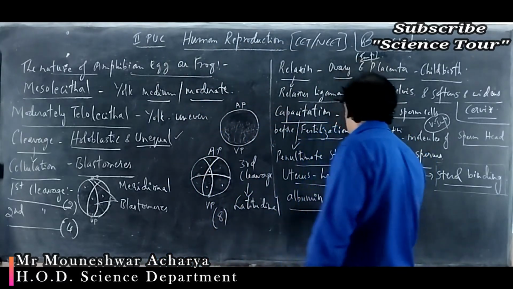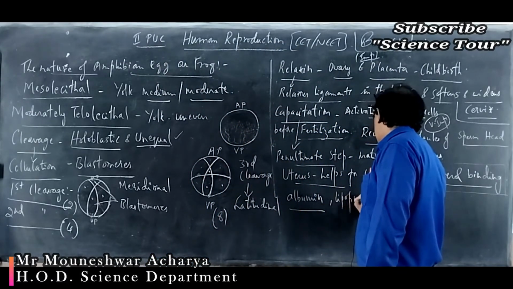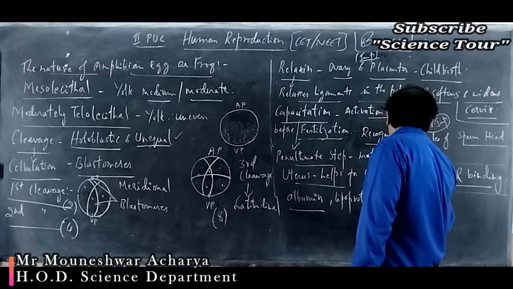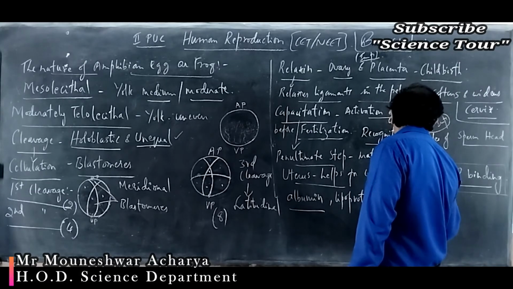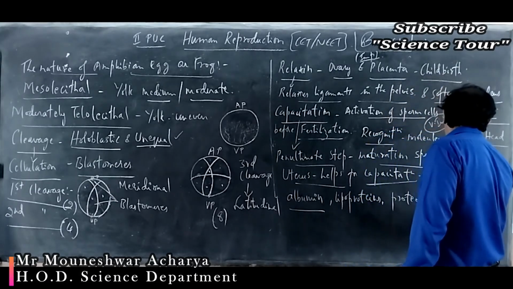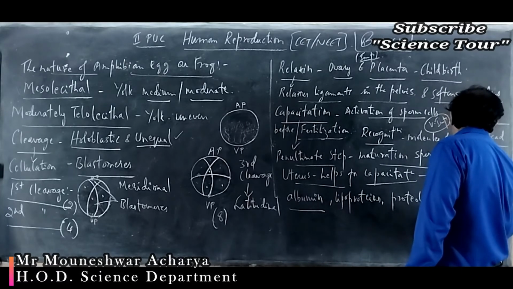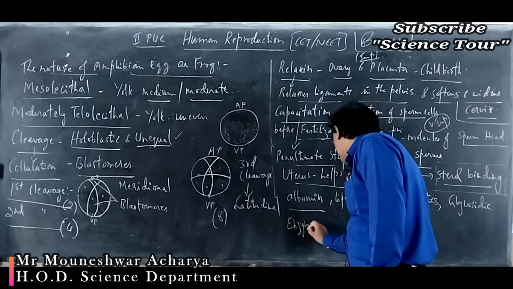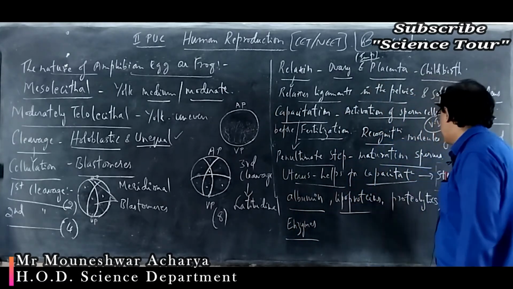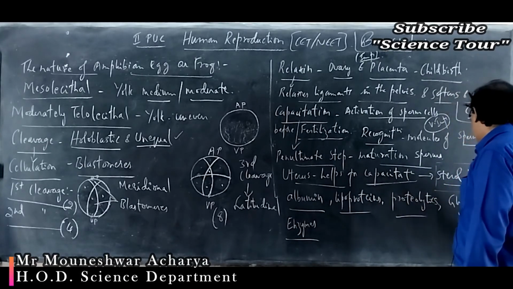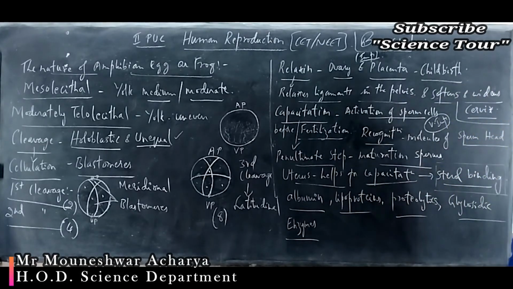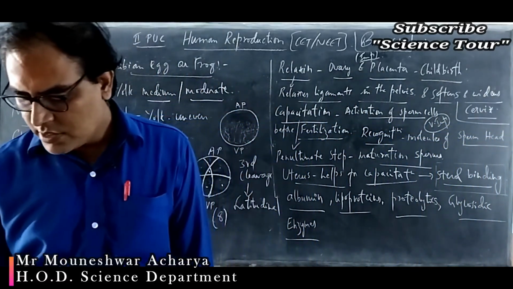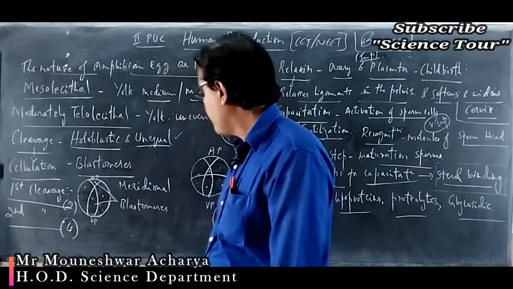Proteolytic, glycosidic enzymes, lipoproteins. These are the different enzymes. Lipoproteins means made up of lipids and proteins. Proteolytic means which helps for the breakdown of the proteins. Glycosidic enzymes act on the carbohydrates, such as heparin.